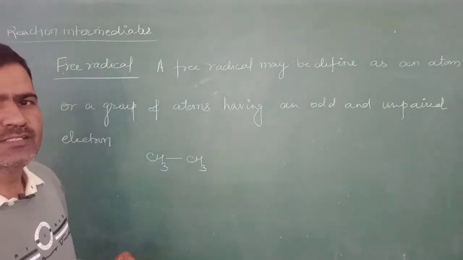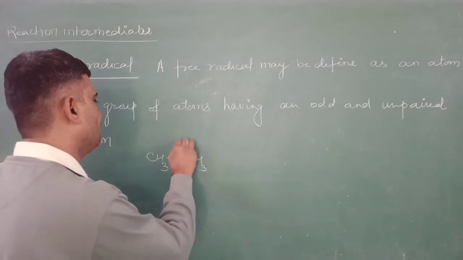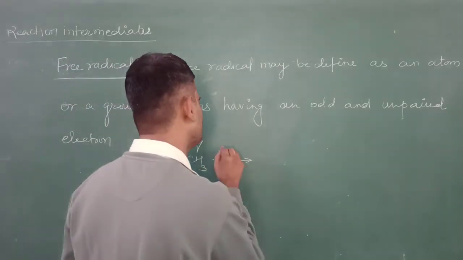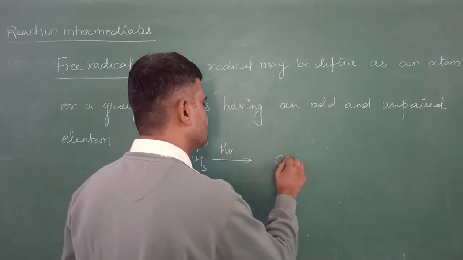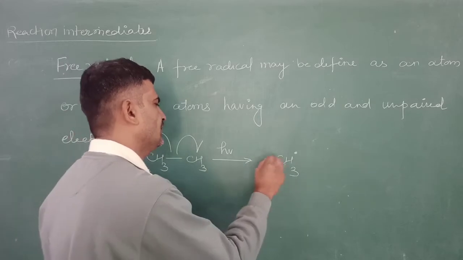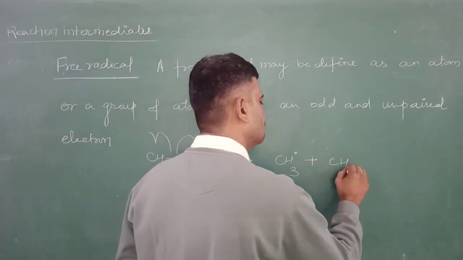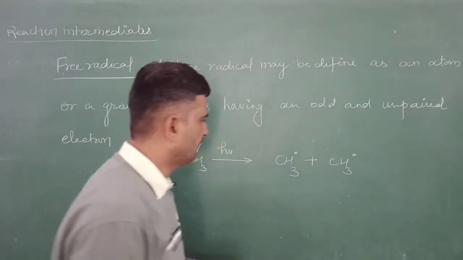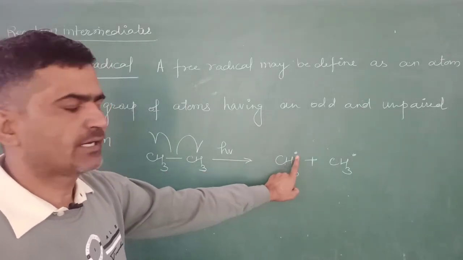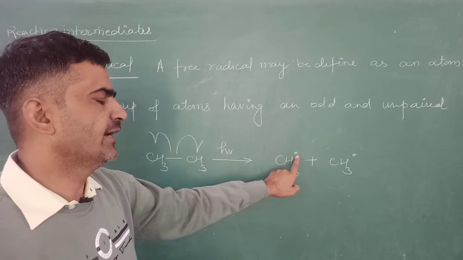And a free radical is generated by homolytic cleavage of a covalent bond, just like this. This is the methyl free radical. Two methyl free radicals are formed. This methyl is a carbon that has an odd, unpaired electron. This is known as a free radical.